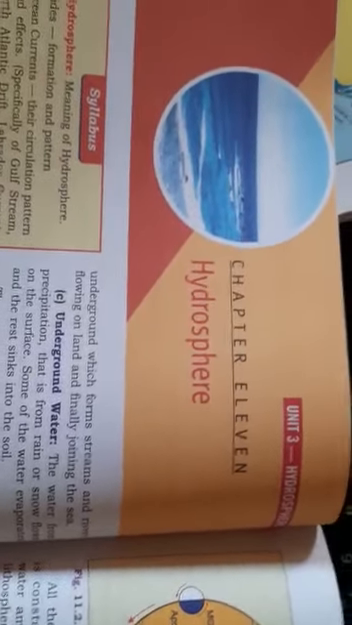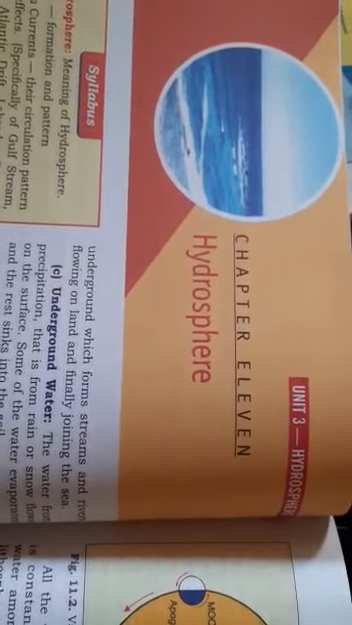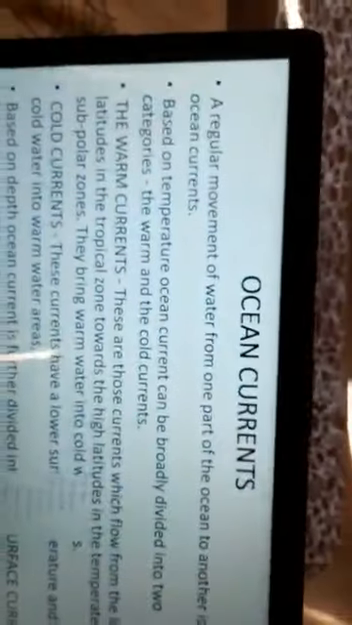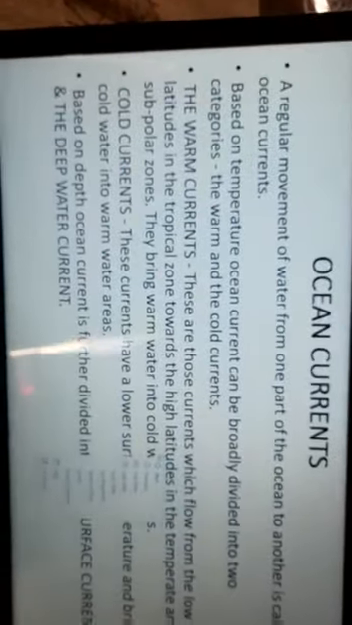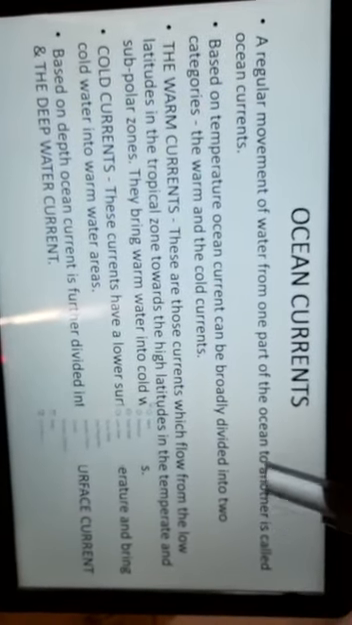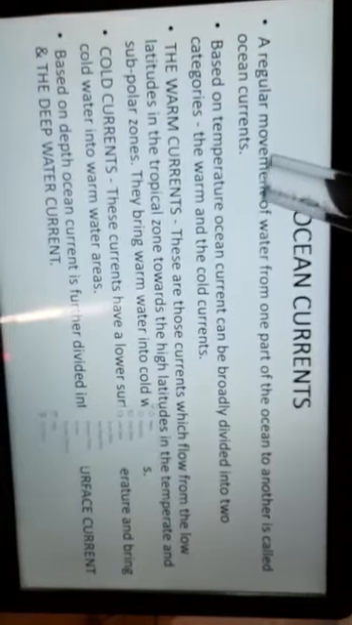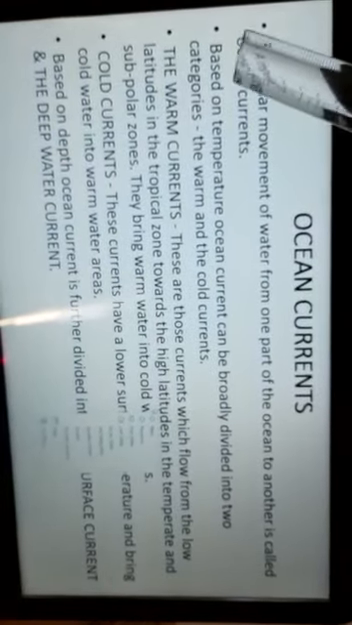So this video is the continuation of the chapter on the hydrosphere. In the last video we discussed waves and tides, and today we are going to discuss ocean currents. Now what are ocean currents? There is a regular movement of water from one part of the ocean to another, and that movement of water from one part to another part of the ocean is known as ocean currents.